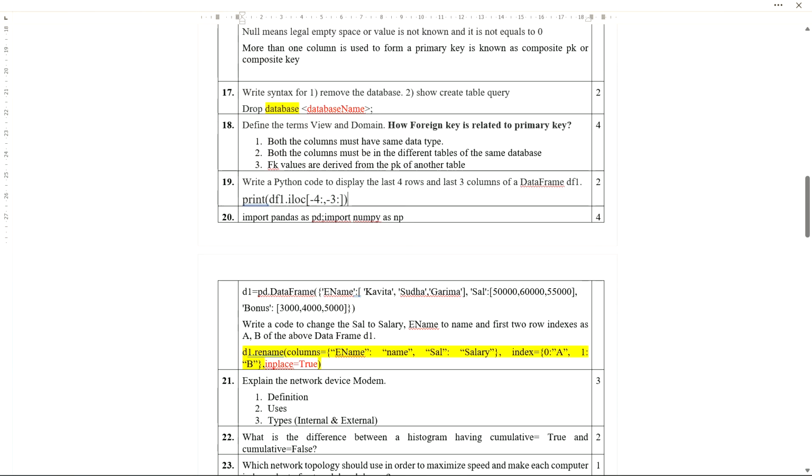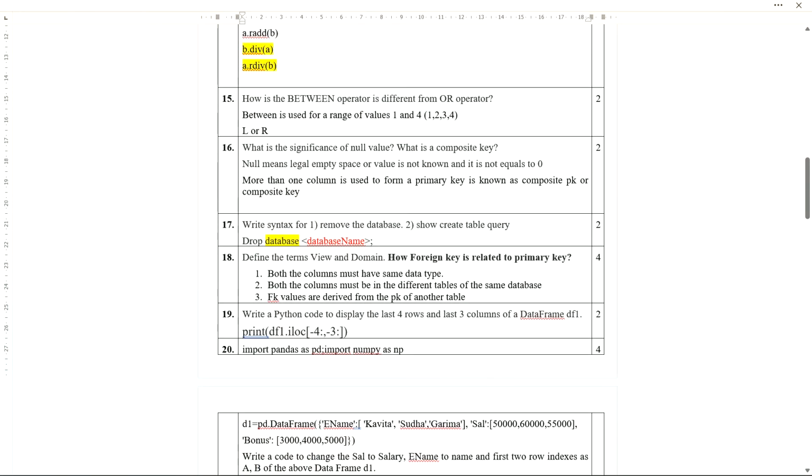Display the last 4 rows and last 3 columns of a data frame. So together we can display, as we have the ways. So you can display like this: df1.iloc. iloc is the best option here. If the data frame is given in the question, and then if it is asked for 4 rows and 3 columns, then you can use loc also. But as we do not know the column names and row index labels, let us consider iloc, that means index position, the default one. That's why minus 4 and column minus 3.